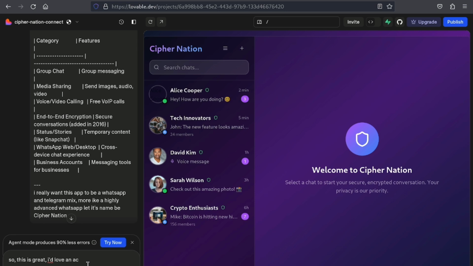So at this point, I'm actually explaining to Lovable that I want this app to be really cool. I want an actual chatting platform where people can send text to each other. I want it to be a platform where hackers can communicate lively and all that. So we're going to give that prompt to Lovable right now, and you're going to see how Lovable is going to do something cool.